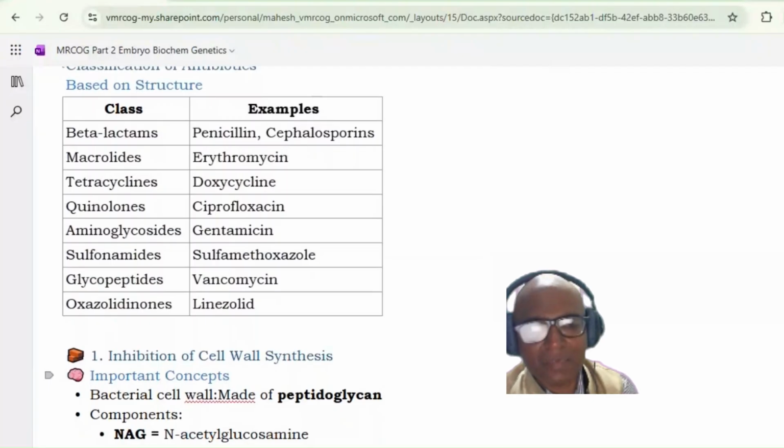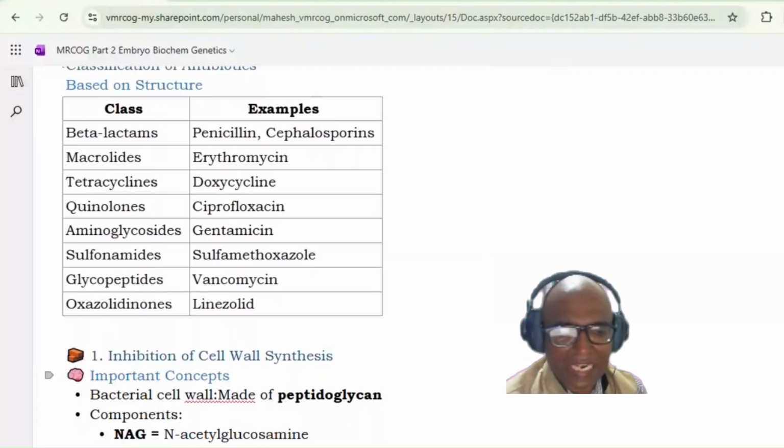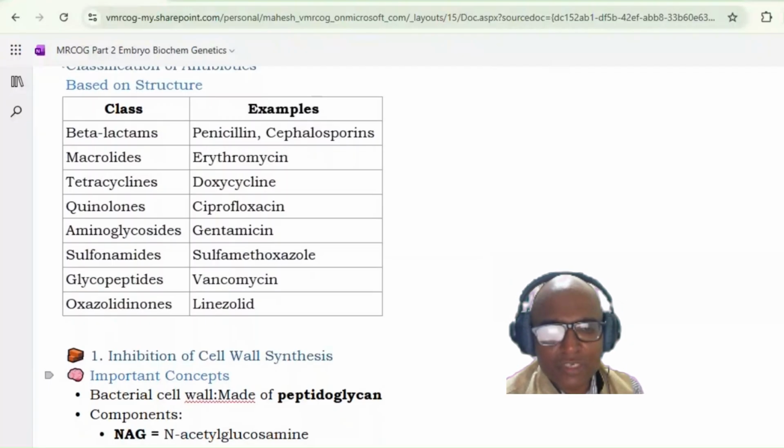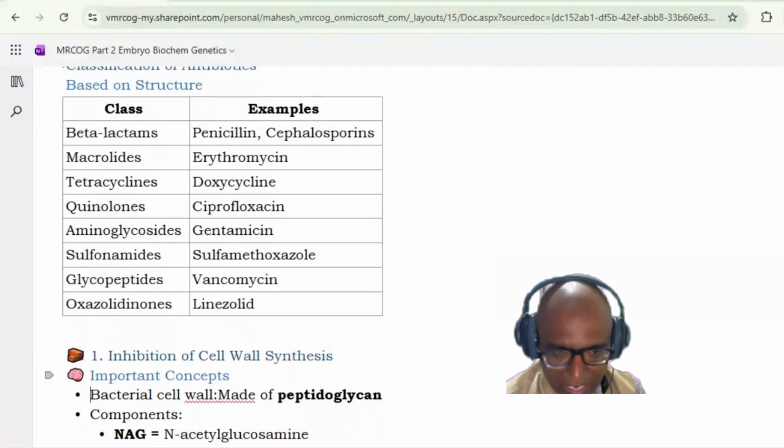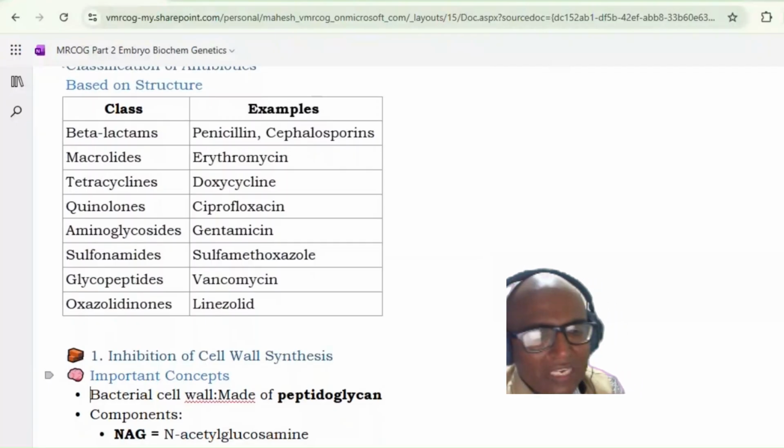Okay, now what is the mechanism of action? The first mechanism of action is the inhibition of cell wall synthesis. Understand, this is also one of the very frequently asked SBAs. So, inhibition of cell wall synthesis.